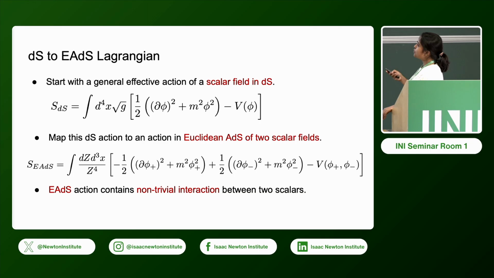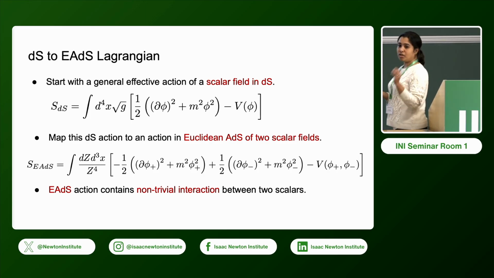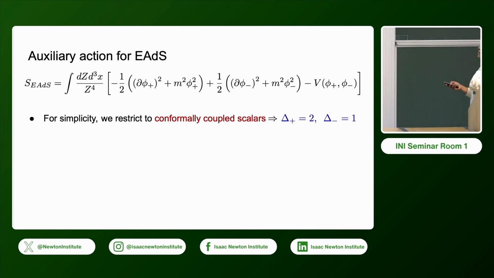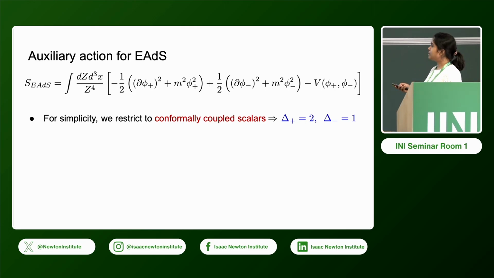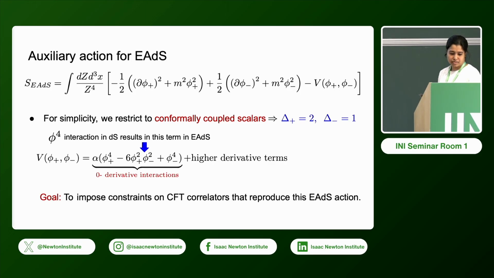So the thing is that if you start from one scalar action, you end up getting a non-trivial action between two scalars. So this is an interaction between two scalars, and this is very important. This will play a major role in what follows. And for simplicity, we restrict to a specific kind of scalars. We will be working only with conformally coupled scalars, where the scalars have the dimension 2 and 1. So this is a very specific choice.